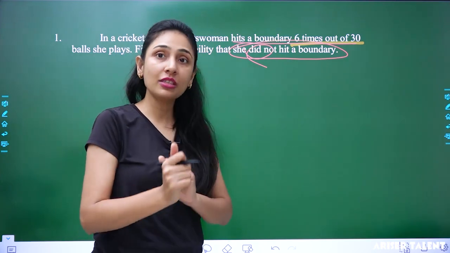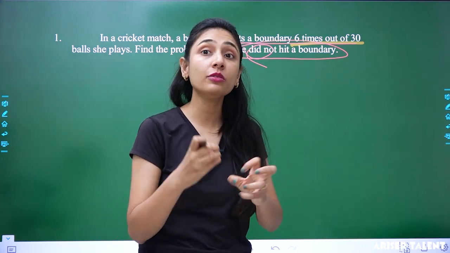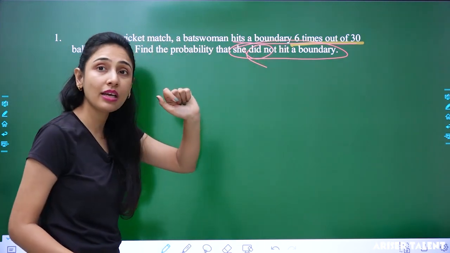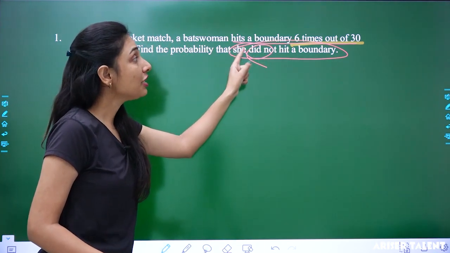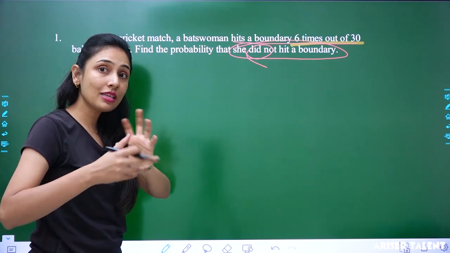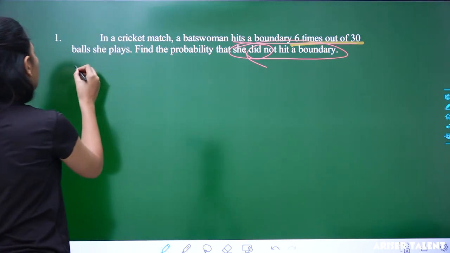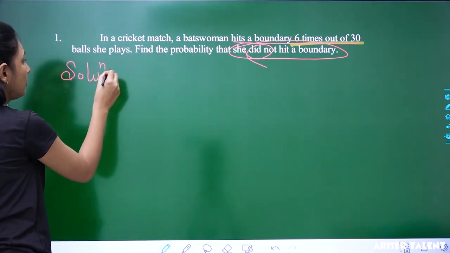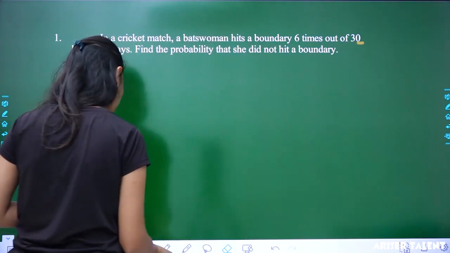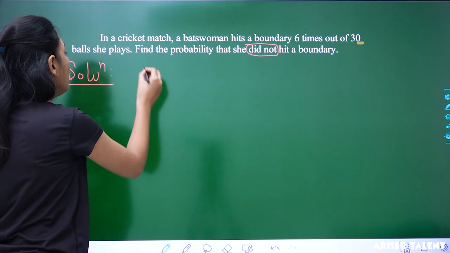In the case where the opposite probability is asked to you, you have to be a little more concerned about what is being asked. If the probability of hitting the boundary 6 times is asked, no. When she did not hit the boundary, that thing has been asked. So there should be some alterations, right? And what will be these alterations, we are going to find out. So here's the solution to that. So what is the important word in that? That she did not. Okay. Now, what is given to you?